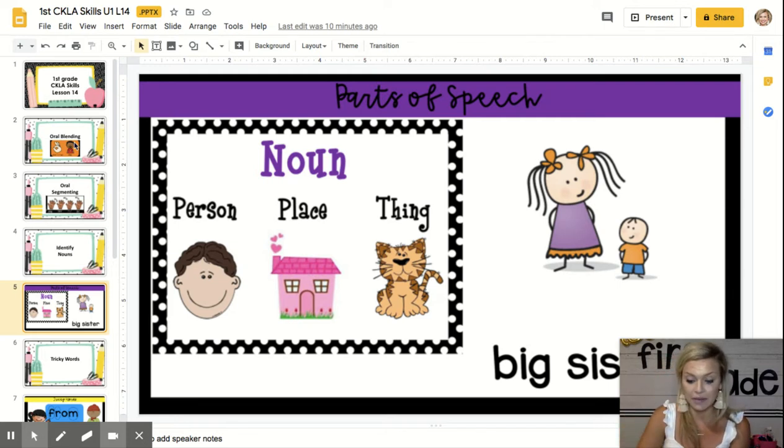Let's keep going. Get ready. Sally jumps. Ask yourself, which word is the noun? Which is the person? Sally. Great work. Bobby works. What is the noun? Bobby. A doctor helps. The noun or the person is the doctor. Funny Mary. Who is the noun? Mary. Great work.